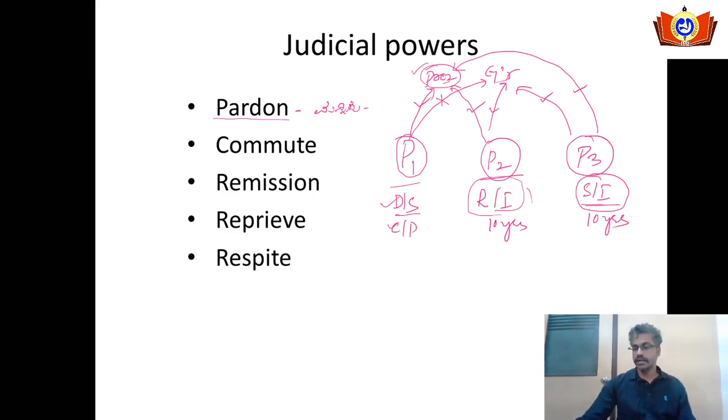The next thing is the power to commute. Commute, in simple words, means to change the character of the punishment. In Kannada, it is badalavane athava badalaisu. Say P1 has been awarded a death sentence, P2 rigorous imprisonment and P3 simple imprisonment. All the persons will approach either the president or the governor. What will the president do? He will change the character of the death sentence awarded to the person P1, and it will be changed to rigorous imprisonment.